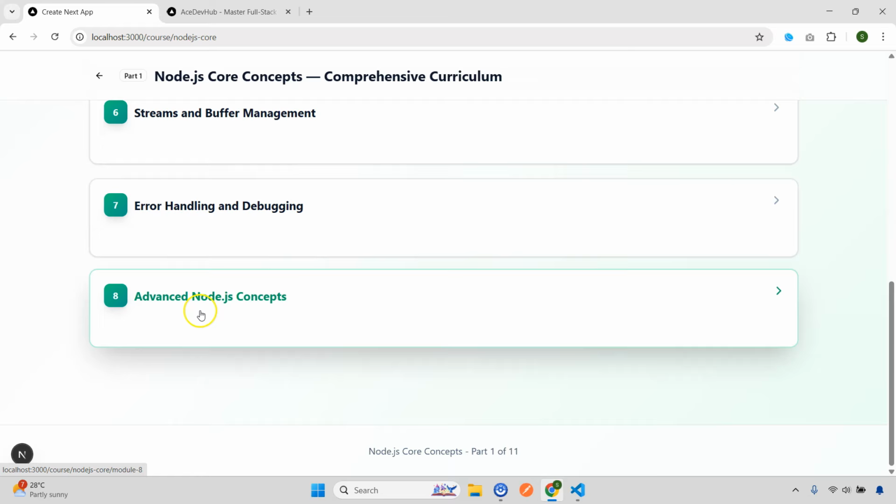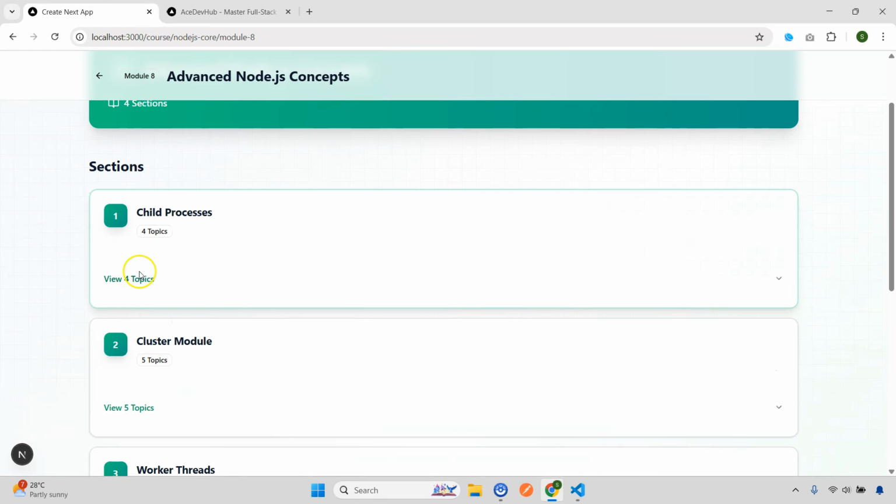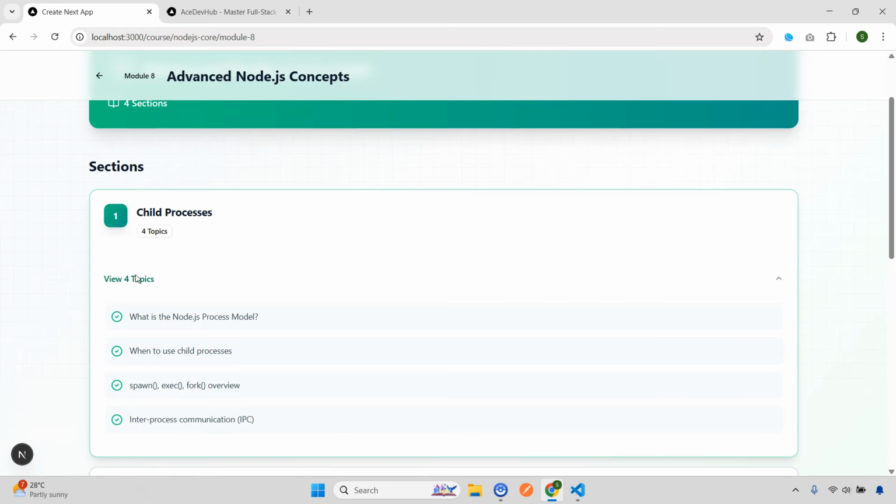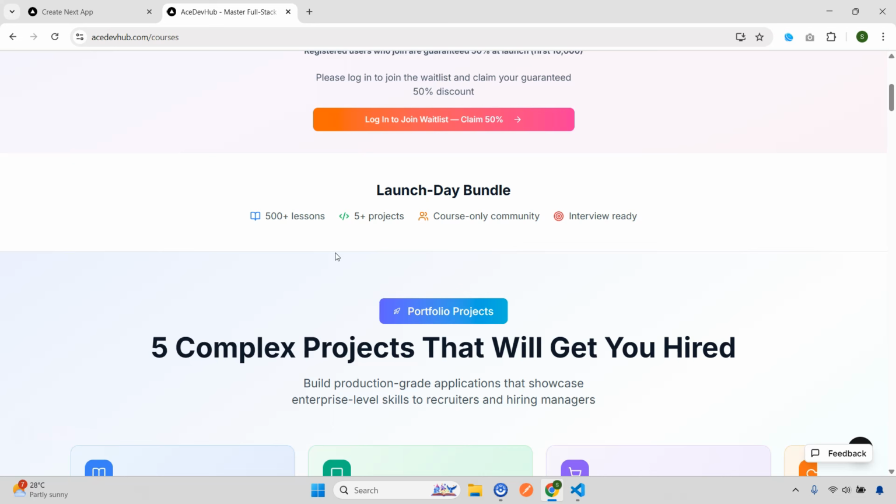And moving to the next one, we have the advanced Node.js concepts. So here we are going to, now again, this is a little advanced side. If you're a beginner, these things I will all actually cover. So when you see the final version of the website, right, you'll see how I have divided it into three parts: beginner, intermediate, and advanced. So based on your level, you can learn those topics only. So there will be a tag in brackets for every lecture. If it is tagged with beginner, intermediate, advanced, it means it is for all. If it is only for intermediate and advanced, it is not for beginner. If it is advanced, it is only for advanced.